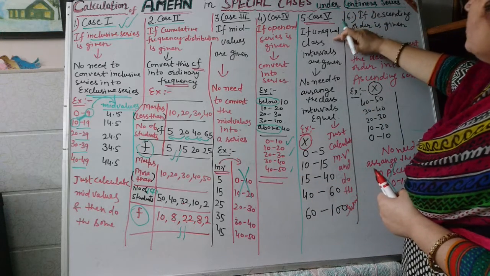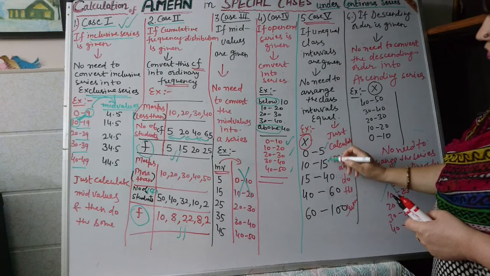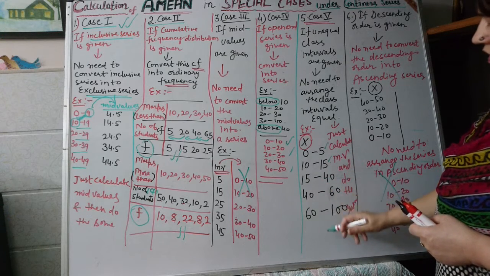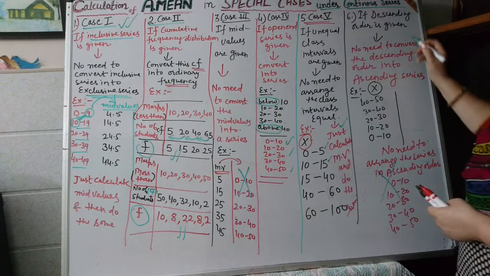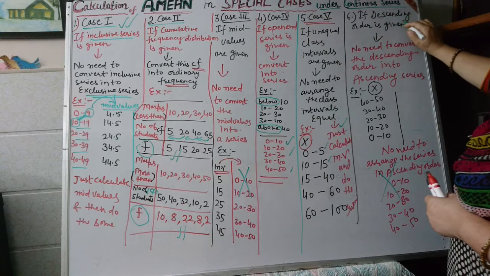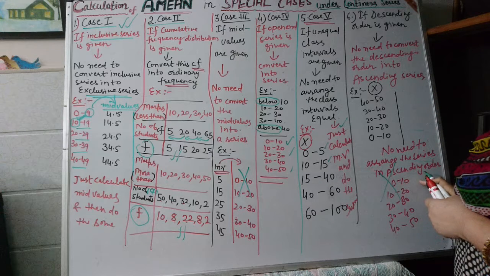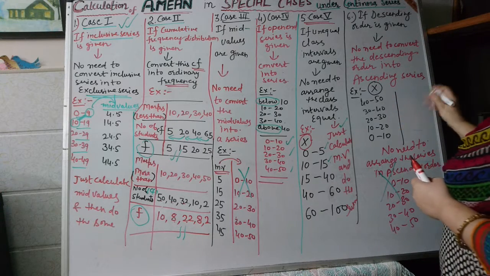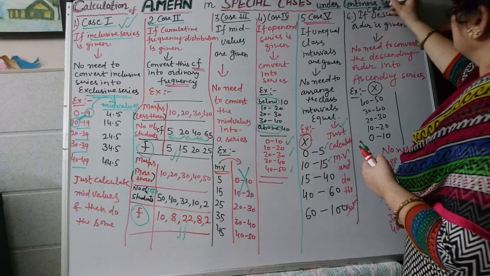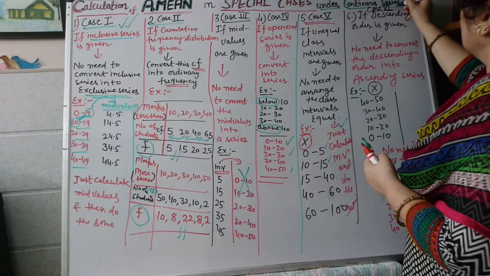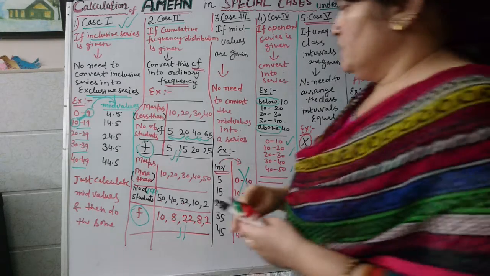In case fifth, if unequal class intervals are given, it means the first class interval carries 5 units, the next class interval also carries 5 units, the next differs; these are unequal class intervals, and you just have to calculate mid values and do your sum. And in case sixth, if descending order is given, then there is no need to arrange the series in ascending order. With the help of this descending order, you can calculate your sums. So these are some exceptional cases in continuous series.